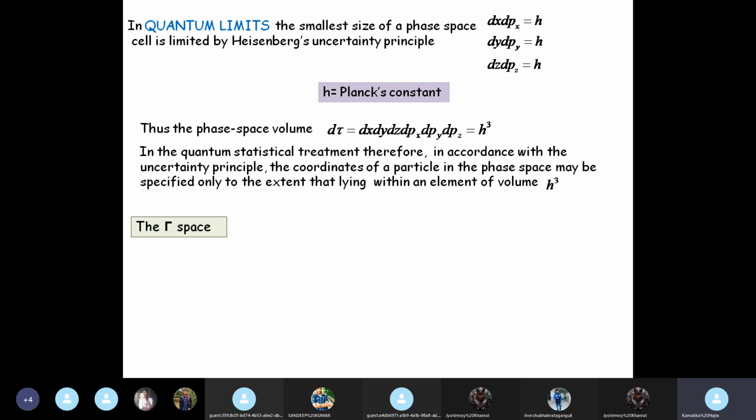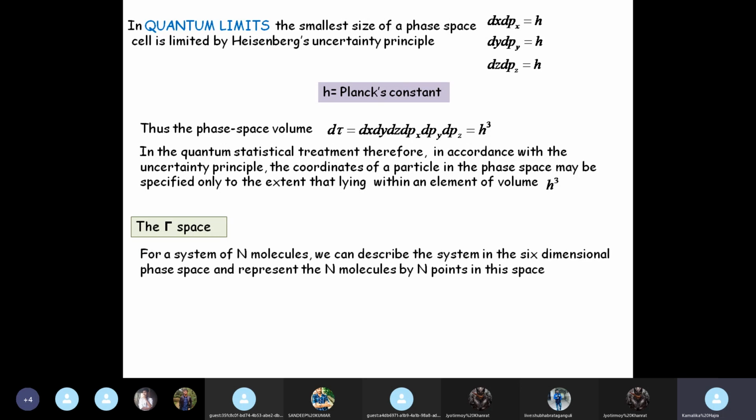And finally, I will talk about the gamma space. I will just mention what a gamma space is, because I went through your syllabus and saw that we don't require the gamma space that much. If we find that we require more explanation than what is here, then I will do it as and when the time comes. Now, what is the gamma space?